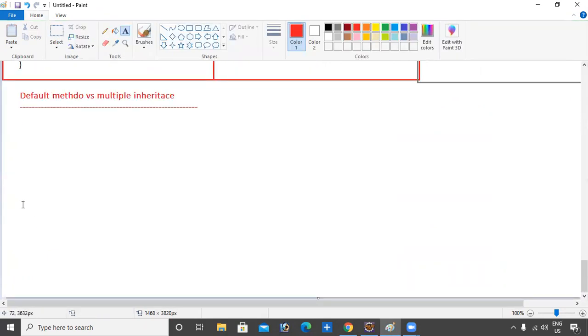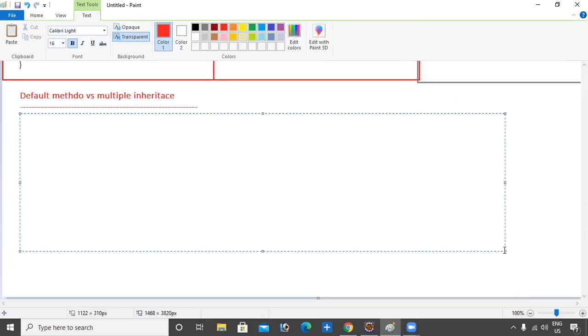So I write some points. Theory: two interfaces can contain default methods with the same signature.